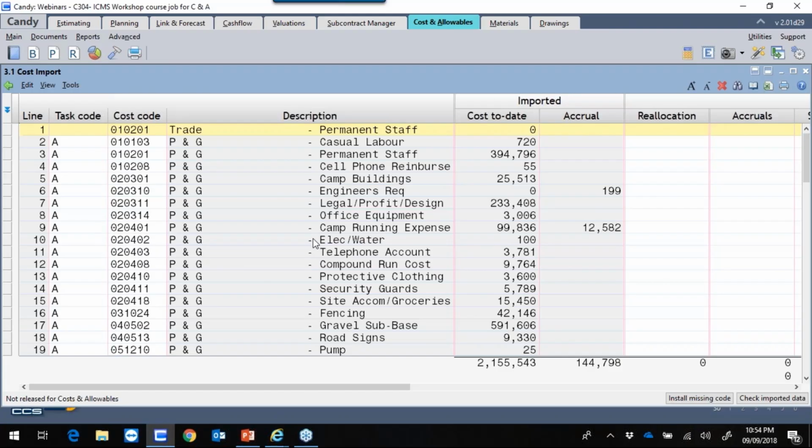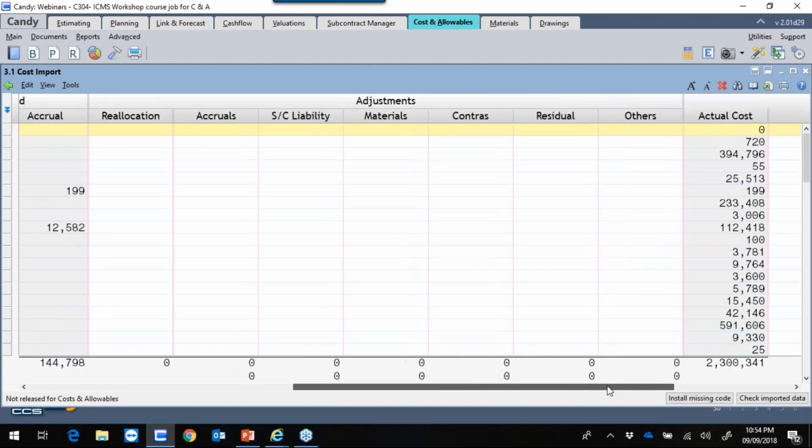Before I can release the costs, I first need to check that all the task codes and cost codes are correct and aligned with my Candy project. Before I do that, I'm just going to explain the columns that we have available here.